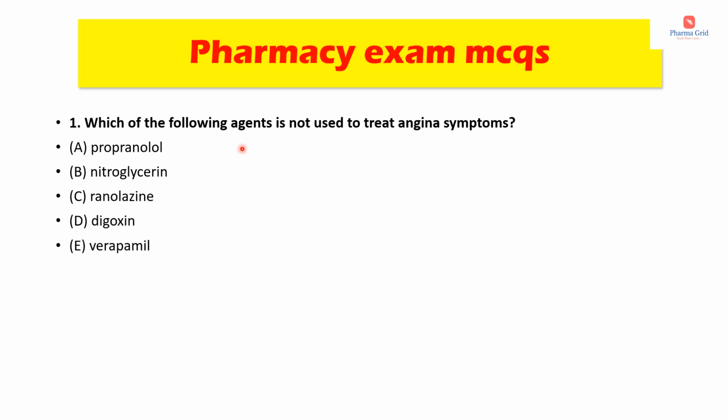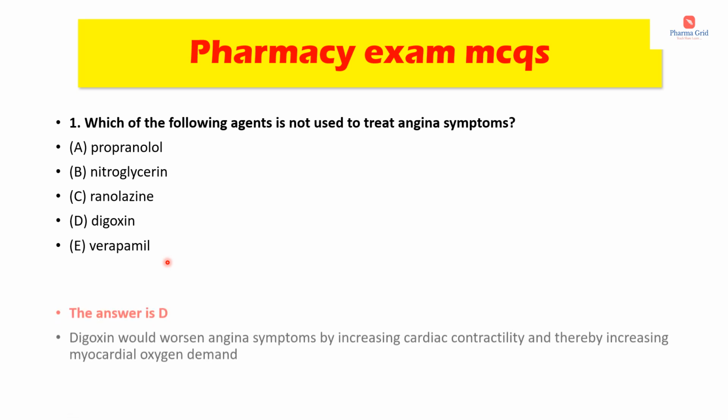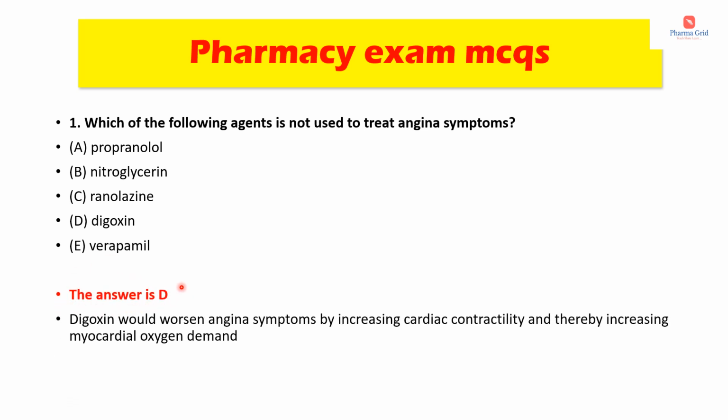Which of the following agents is not used to treat angina symptoms? Options are propranolol, nitroglycerin, ranolazine, digoxin, verapamil. Here the answer is option D, that is digoxin. Digoxin is a cardiac glycoside. Digoxin would worsen angina symptoms by increasing cardiac contractility and thereby increasing myocardial oxygen demand.